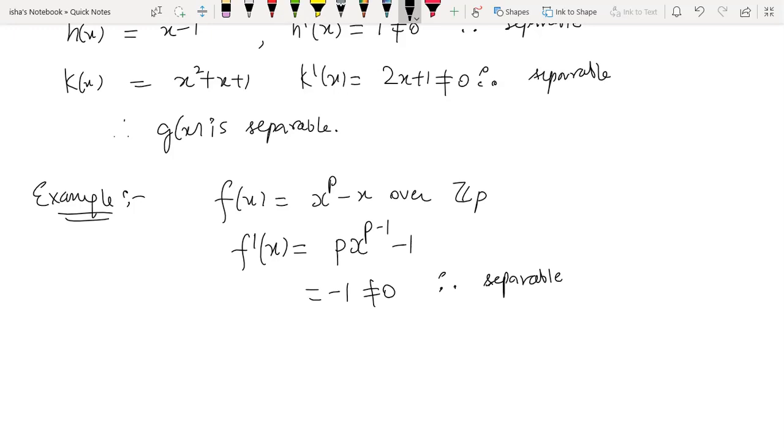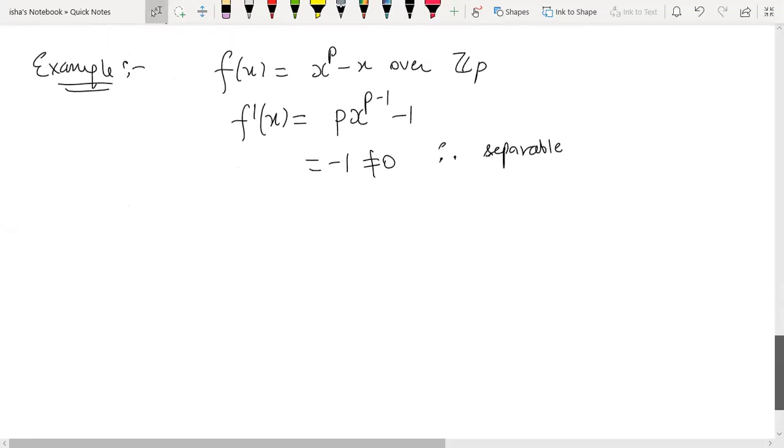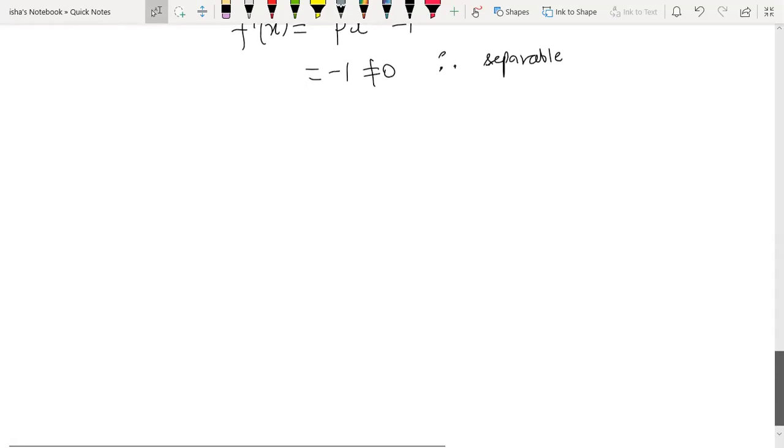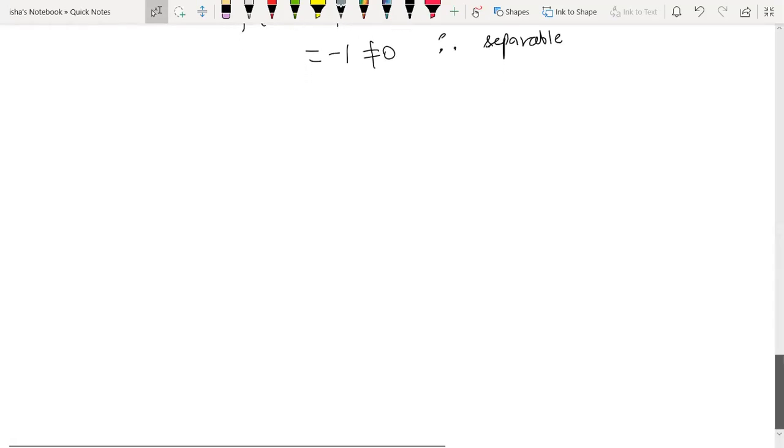To do it in more detail, you can split it into factors. X minus 1 will be one of the factors and the rest of the factors will be there. You will still get the derivative to be non-zero. So this derivative test is generalizable, because even when you use the product rule, you will get the same thing. So this test is a general one and can be applied to many examples. I'll give you more examples for the same in the assignment, where you can check that. Let me now give you the next result, which is again for checking separability.